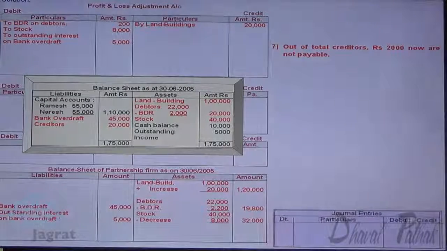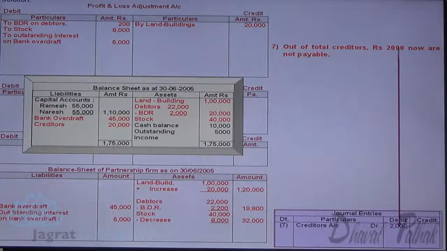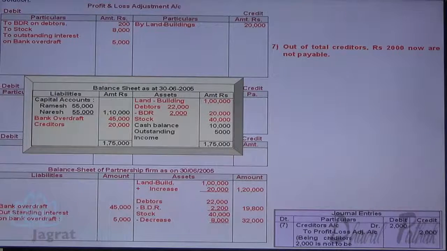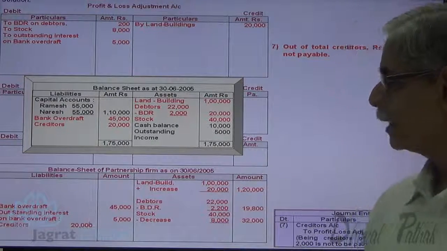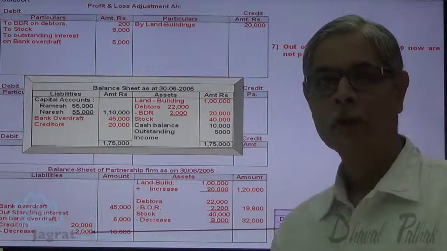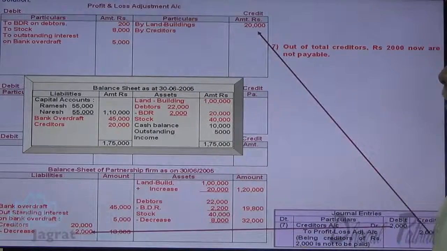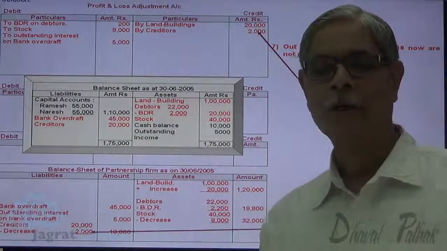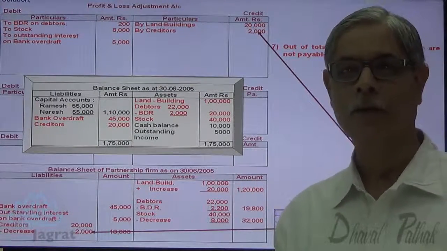So the journal entry for that is creditors account debit to profit and loss adjustment account credit. Here 20,000 minus 2,000 not payable, 18,000 appears in the balance sheet, and gain 2,000 is credited to profit and loss adjustment account.